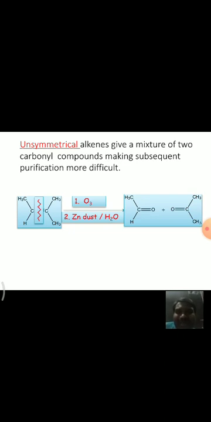That means separation of this mixture is so difficult. Hence, the ozonolysis of symmetrical alkenes is preferred, because only one product is formed in that reaction. And the next,